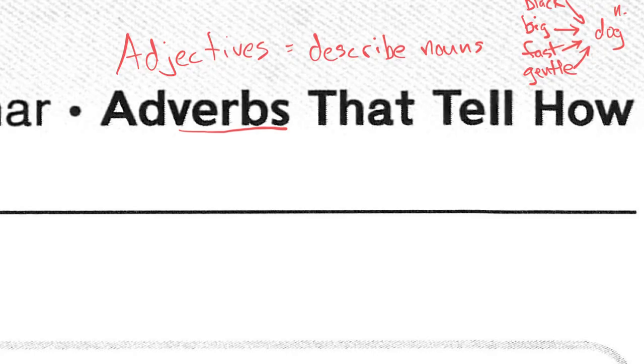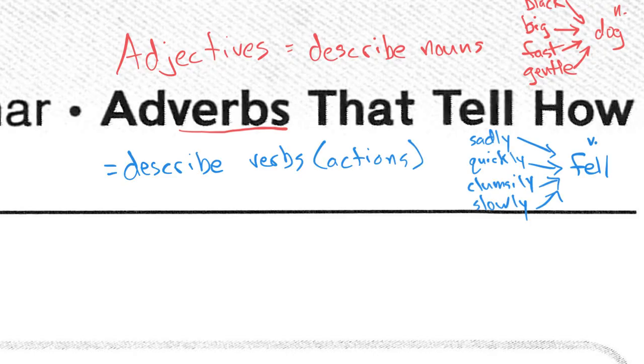Now, if we're talking about adverbs, we're also describing, but we're not describing nouns. Well, we know that fell is a verb. It's an action. And if we're going to do adverbs, adverbs describe actions, which are known as verbs. Adjectives describe nouns. Adverbs describe verbs.